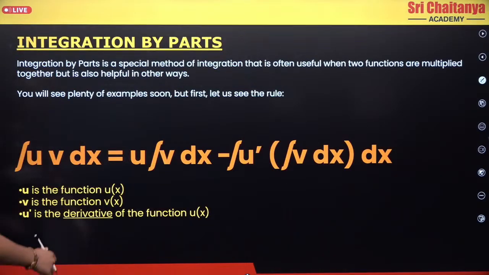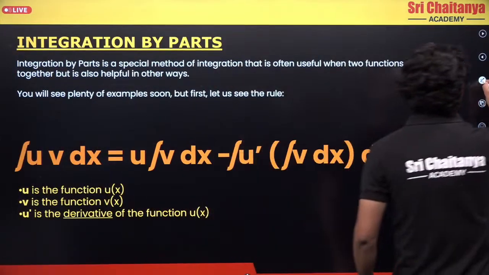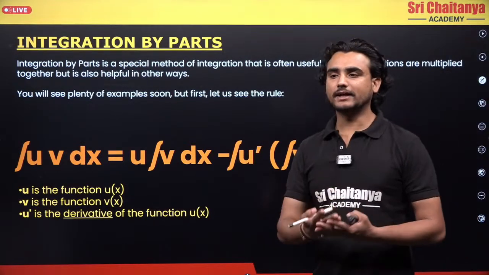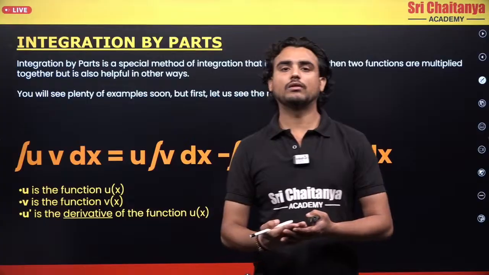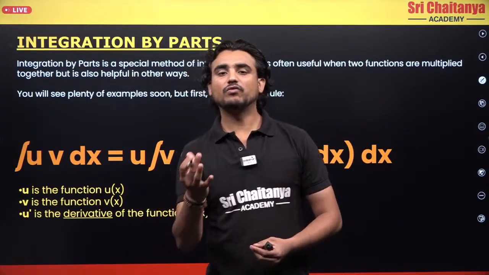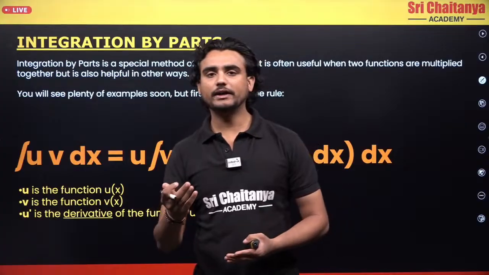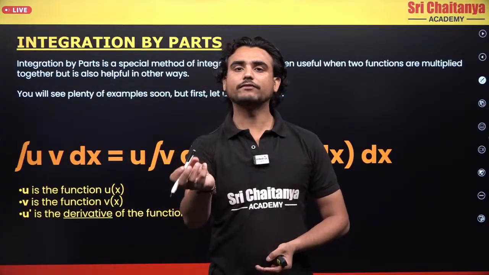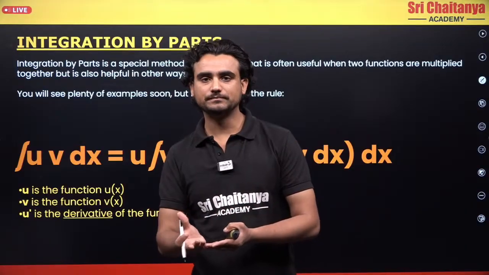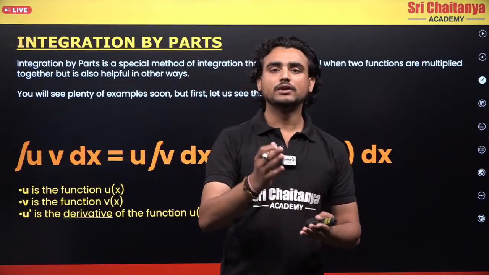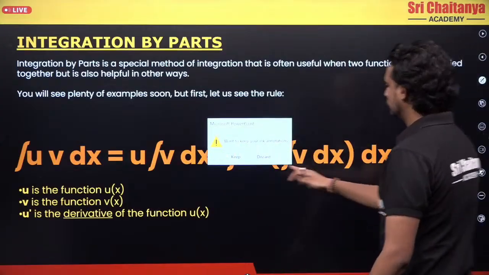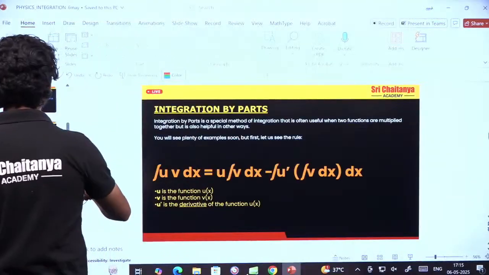Next, integration by parts. This is a new technique. What is this technique? In the differentiation part, what are the things which we did? We did the product rule. What was the product rule? If I have two functions u and v, and I want to differentiate them, how can I differentiate them? Let's revise differentiation first so that you understand what we are trying to do here.